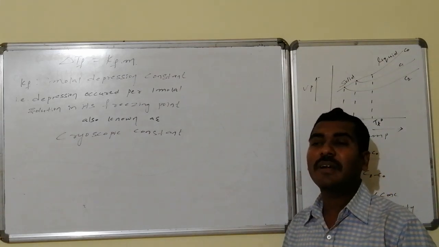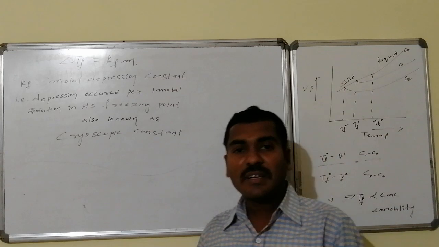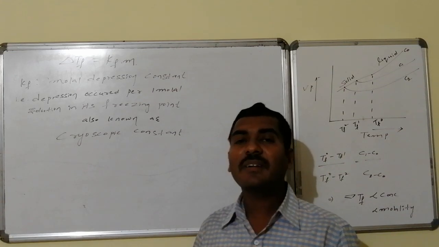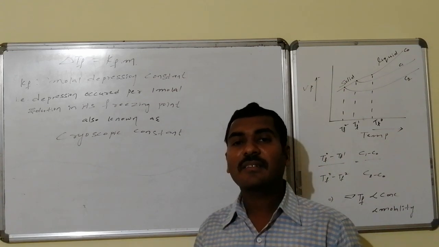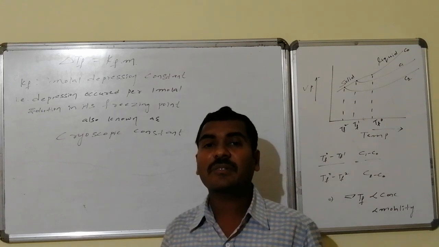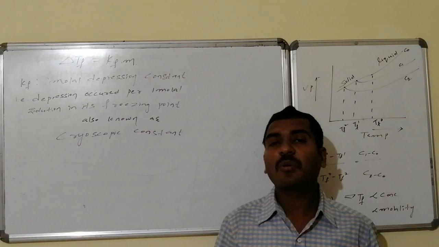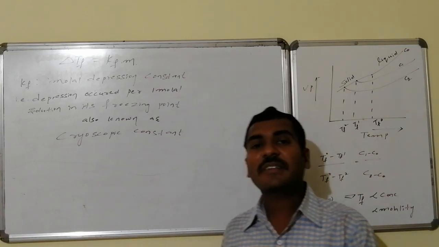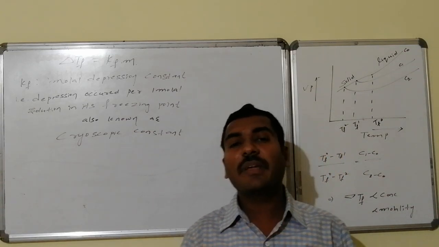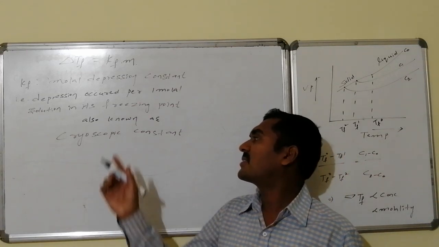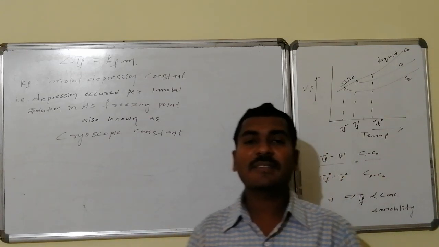The meaning of molal depression constant is, if the concentration of the solution is 1 molal, under that condition whatever depression is found is taken as the reference, and that is known as the molal depression, and the constant which represents this value is said to be the molal depression constant. It is also known as the cryoscopic constant.